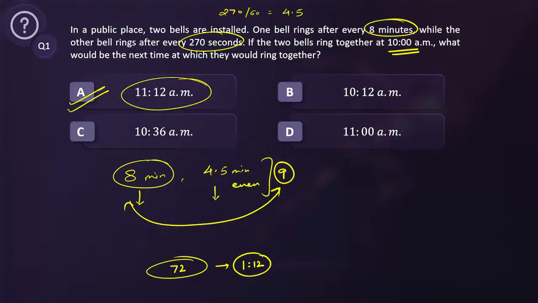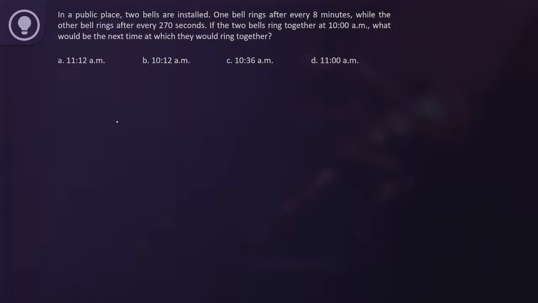Now another way of doing the same question. So 8 and 4.5. 4.5 means 9 upon 2. We have to calculate their LCM.